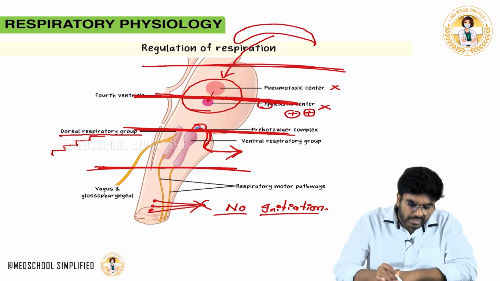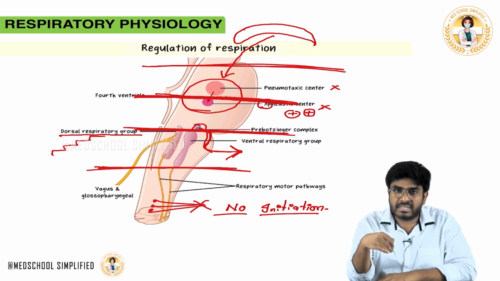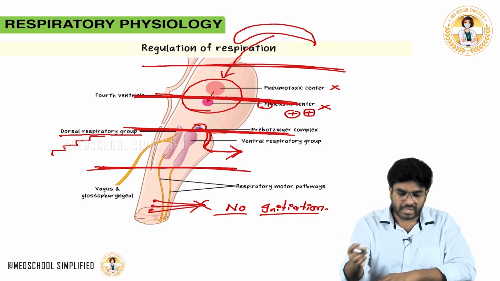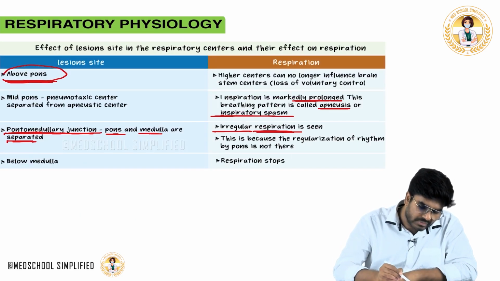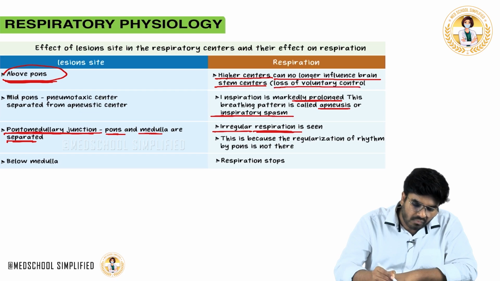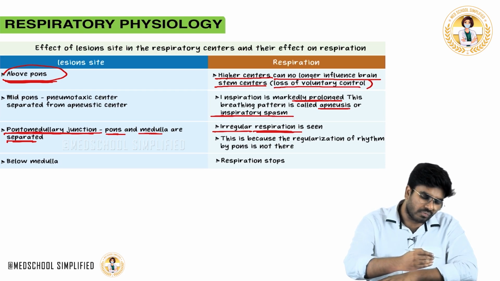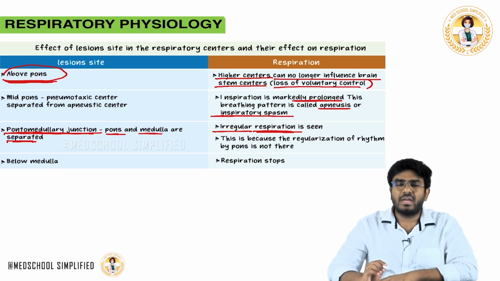Whenever there is a lesion here, the cortex cannot control the medullary centers or pontine centers, so you will lose voluntary control over respiration. A lesion above the pons means the higher centers can no longer influence the brainstem centers, so there is loss of voluntary control on respiration. So these are the effects of lesions at different sites and how respiration is affected.